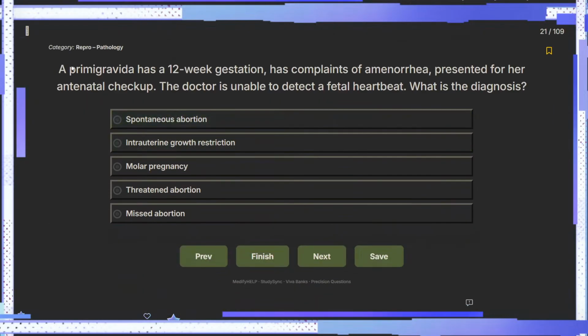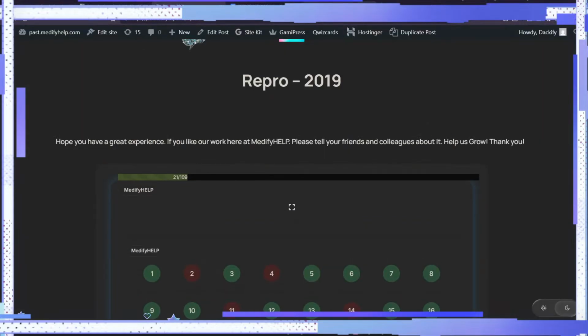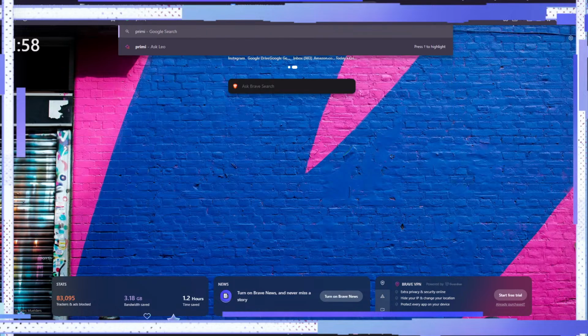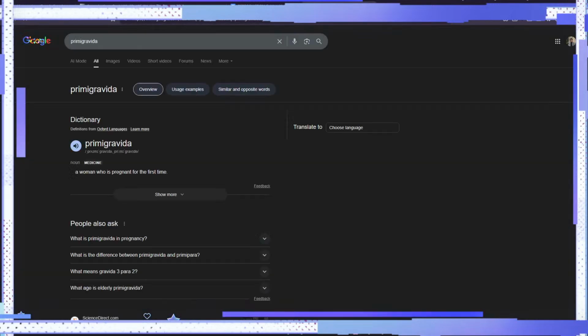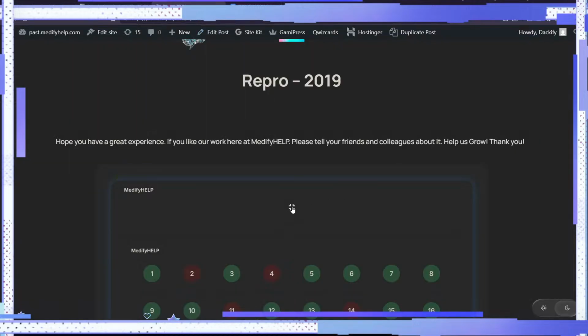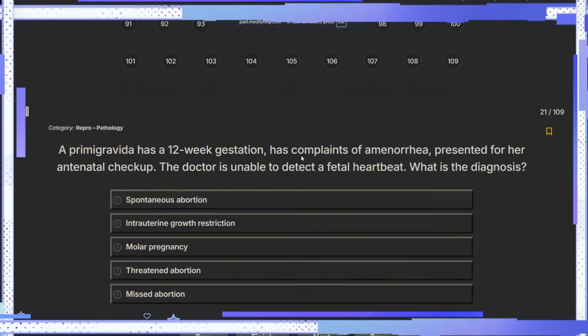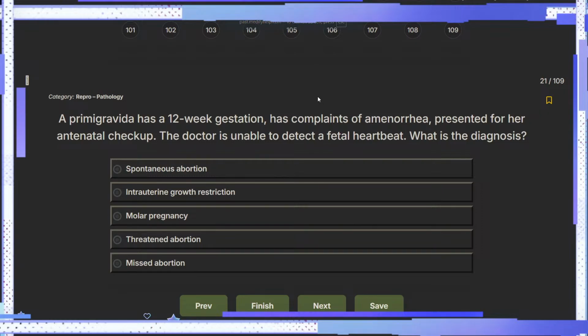Primigravida has a 12-week gestation and complaints of amenorrhea. Now what does primigravida mean? A woman who is pregnant for the first time. She presented for her antenatal checkup, the doctor is unable to detect a fetal heartbeat, which is the diagnosis?